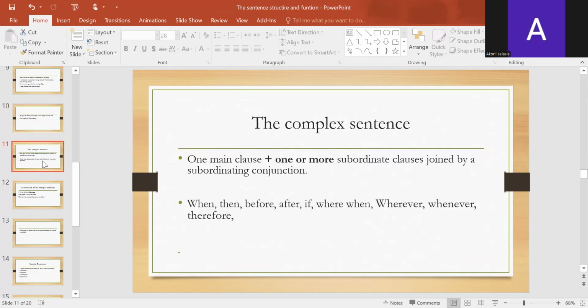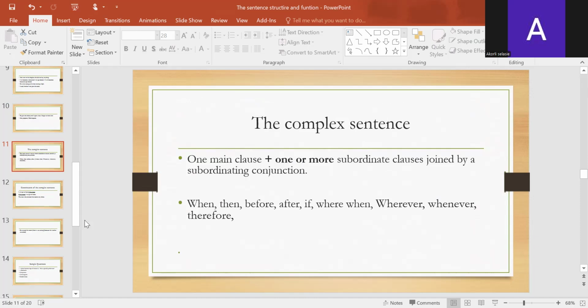Let's talk about a complex sentence: one main clause plus 1 or more subordinate clauses joined by a subordinating conjunction. Unlike in the case of the compound sentence where you can see one clause on the right, one clause on the left.